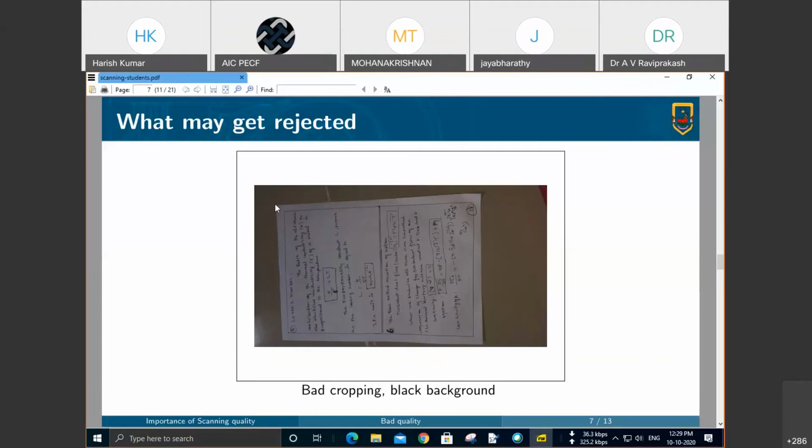All these things can be avoided by the solution Subramurthy sir has suggested: making use of a tripod stand. Maybe a tripod stand is not available with everyone, but we can do something like this. The last solution he suggested, using books and placing scales in between and keeping the cell phone on top, I think is a very excellent idea which everyone can adopt.